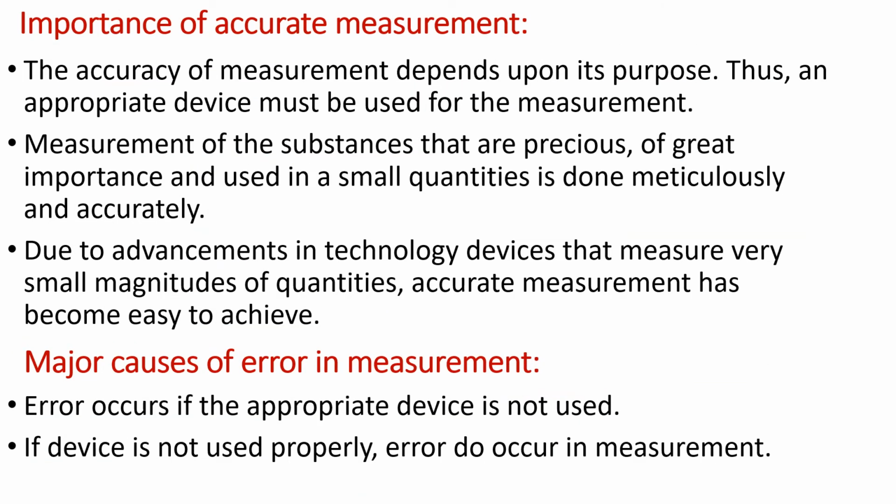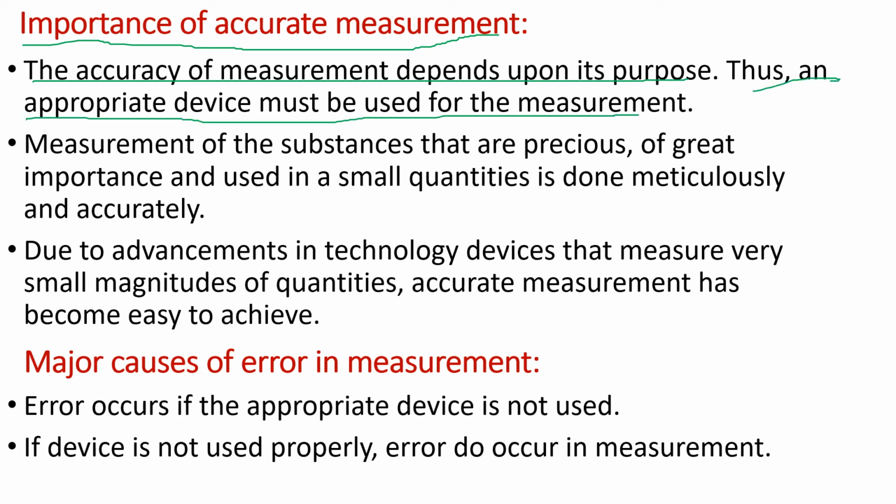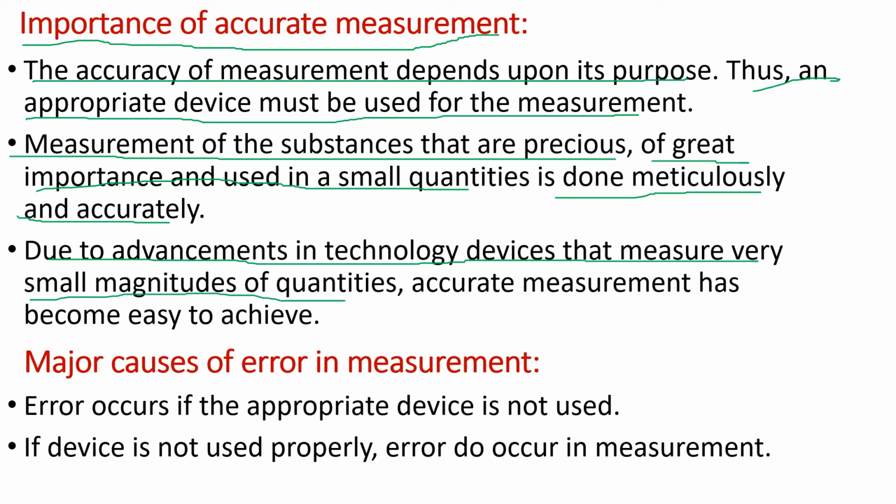Now, let us have a look over the importance of the accurate measurement. The accuracy of measurement depends upon its purpose. Thus, an appropriate device must be used for the measurement. Measurement of the substances that are precious, of great importance, and used in the small quantities is done meticulously and accurately. Due to advancements in technology, devices that measure very small magnitudes of quantities, accurate measurement has become easy to achieve.